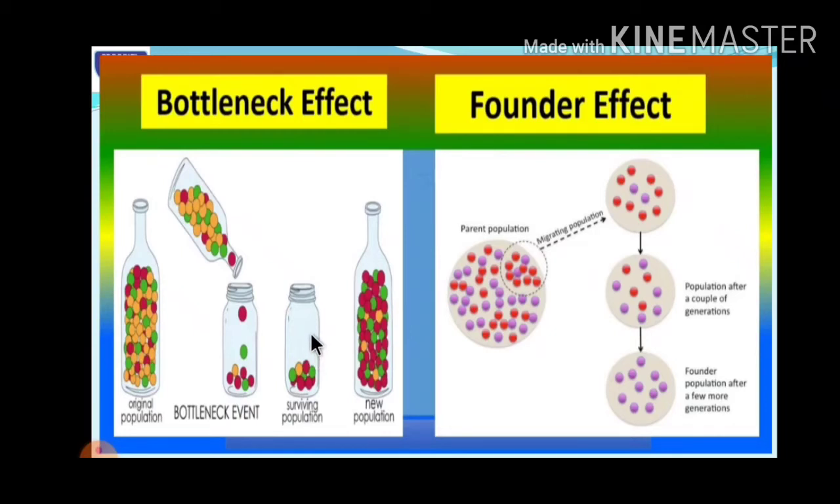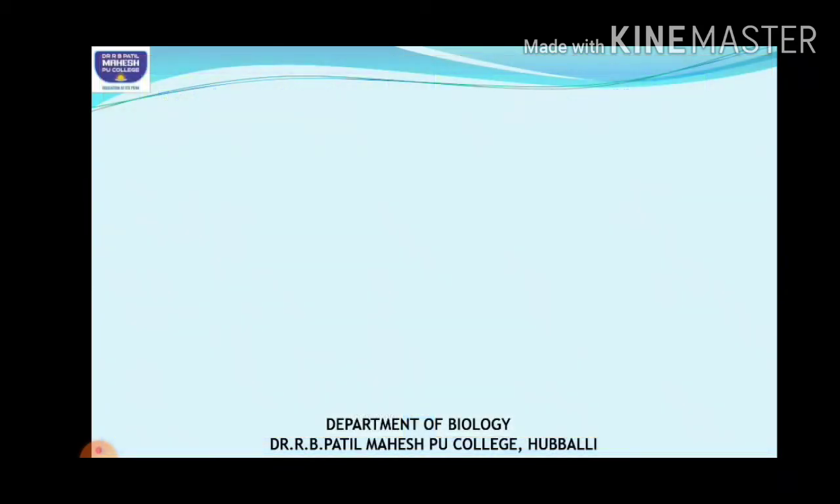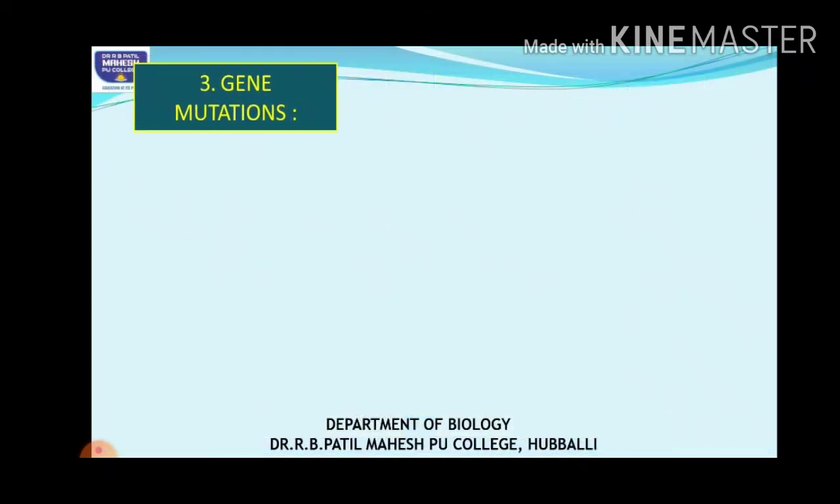The same thing happens in the founder effect. Here this is the parent population. A few organisms from the parent population may migrate to another area where they start multiplying. In the next future generations, the gene frequency might have completely changed. So this is one of the important factors, genetic drift.